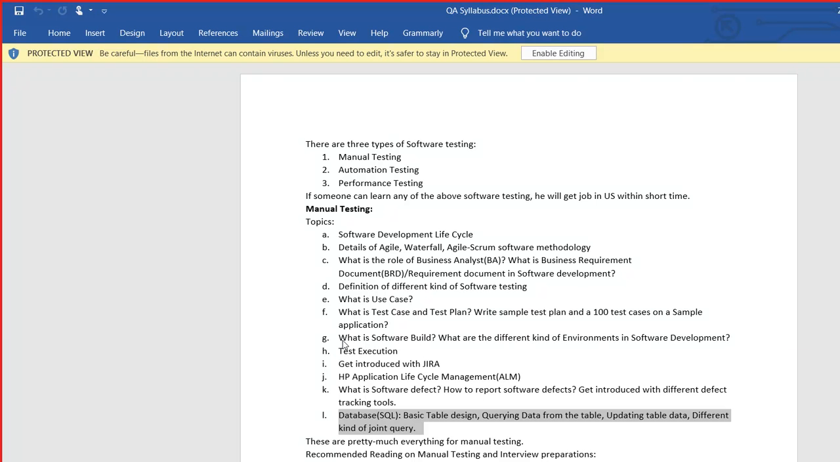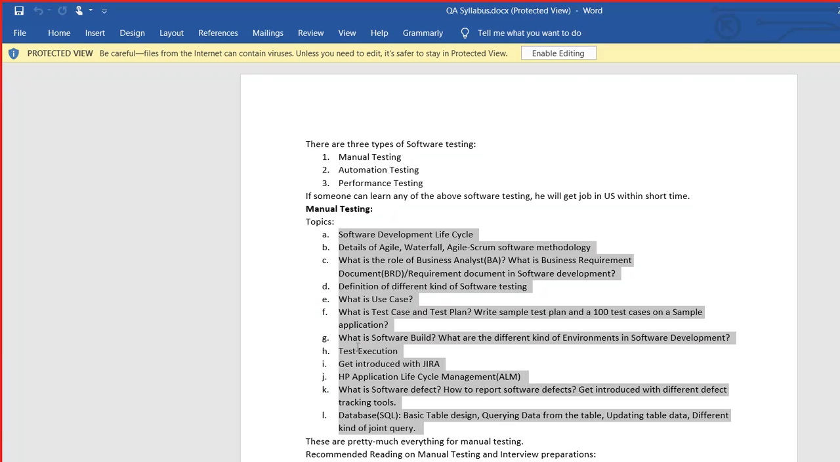In manual testing, that is basically what we are going to discuss. There might be a few other things that come up from time to time in our discussion, and then there will be a lot of manual testing interview questions that we are going to learn.